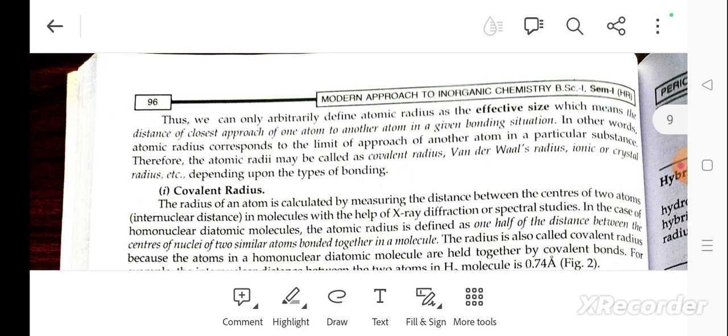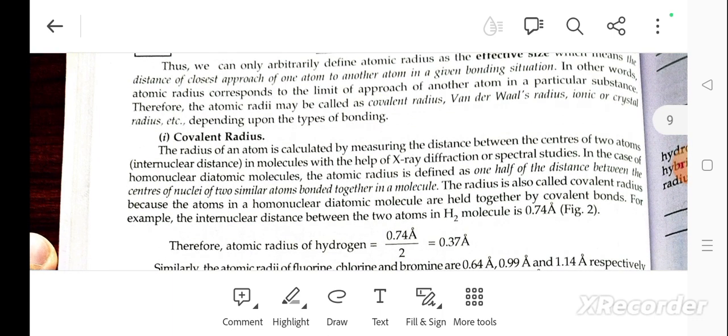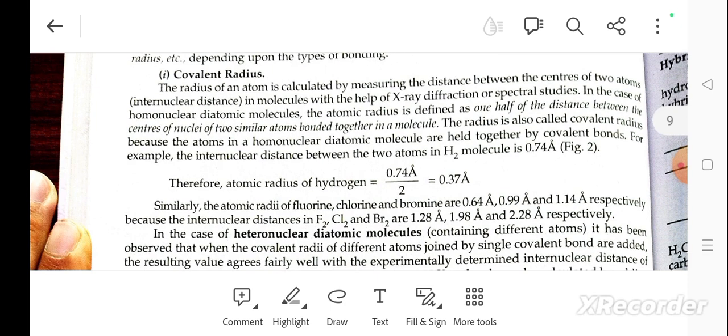In other words, the atomic radius corresponds to the limit of approach to another atom in a particular substance. Therefore, the atomic radius may be called covalent radius, van der Waals radius, or ionic or crystalline radius, depending upon the type of bonding. First, covalent radius.